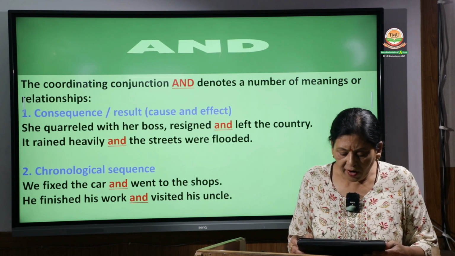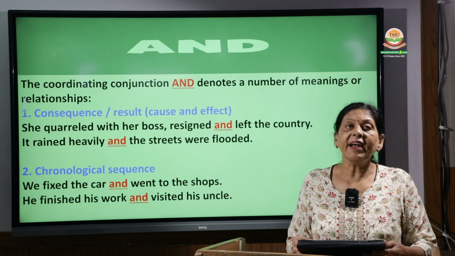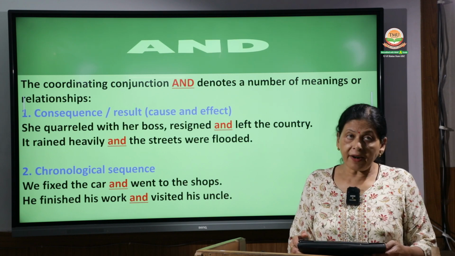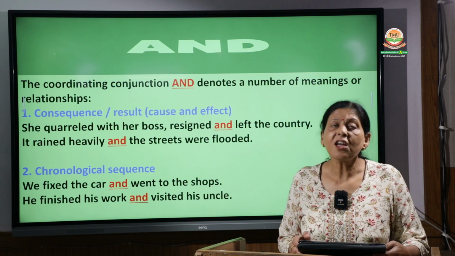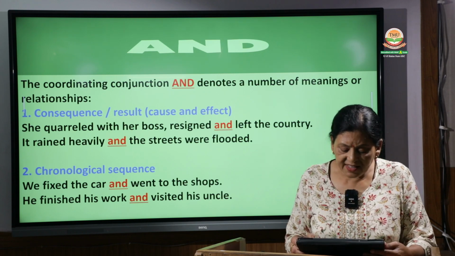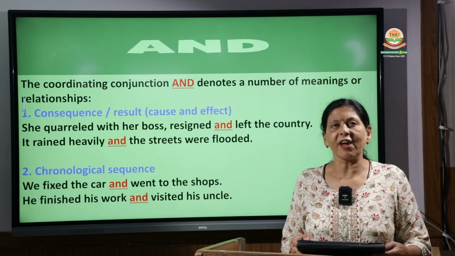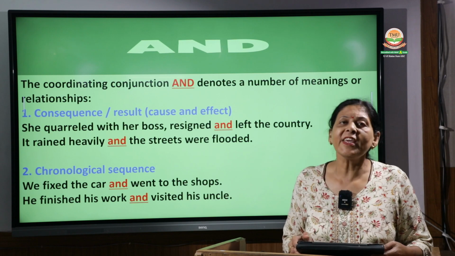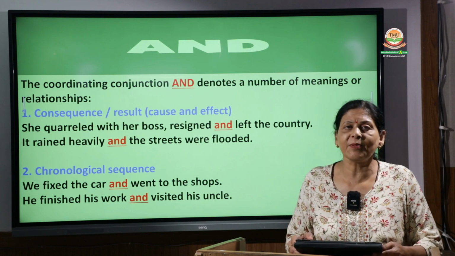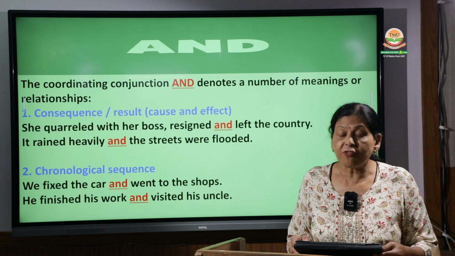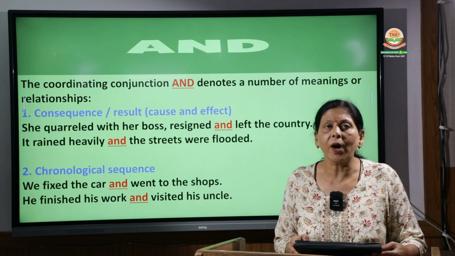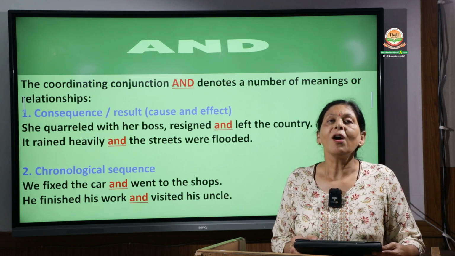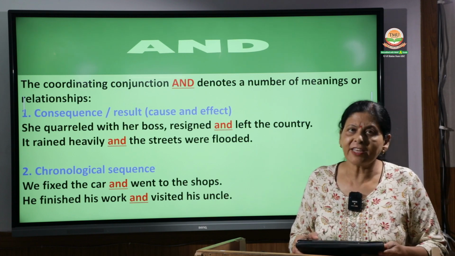So, she quarreled with her boss, resigned and left the country. Then the second is, it rained heavily and the streets were flooded. This is just by chance, because I was simply speaking and that was the example which came into my mind, and it has been written here also. So these are coordinating conjunctions which show consequence or a cause and effect relationship.